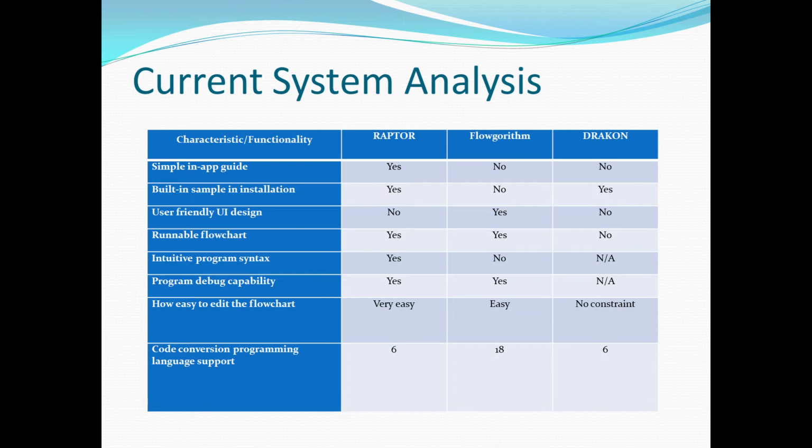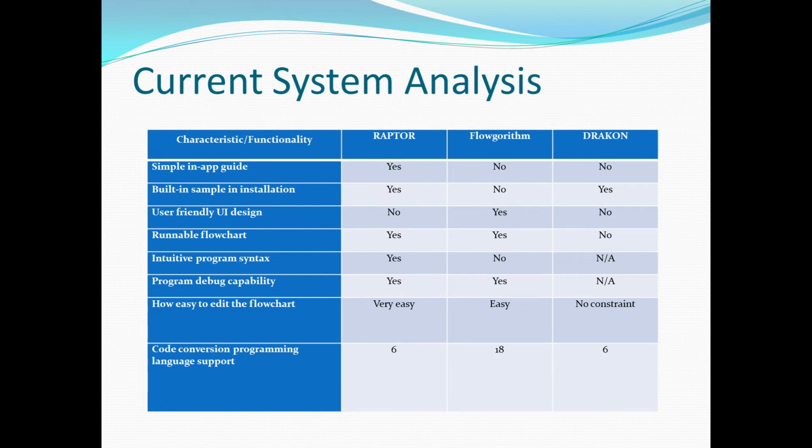And how easy is it to edit the flowchart? In Raptor, it is quite easy, since we also have the simple in-app guide and the intuitive program syntax. It is easy to edit the flowchart and also to add and delete flowchart elements. The user can just drag and drop the elements to the flowchart, or also select an element, click it, and then click on the flowchart. It can be done also.